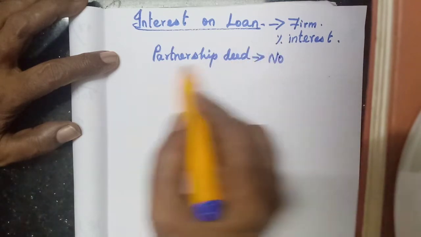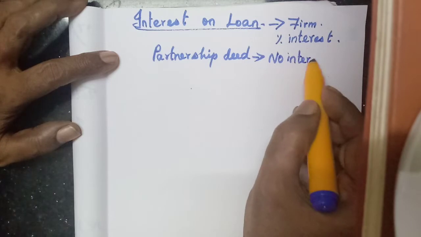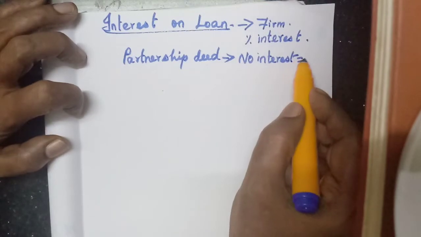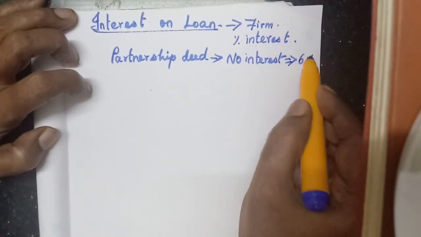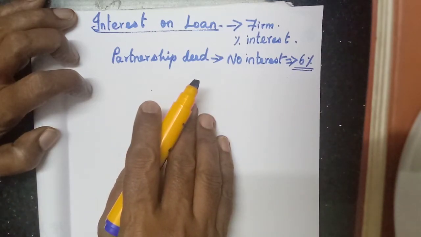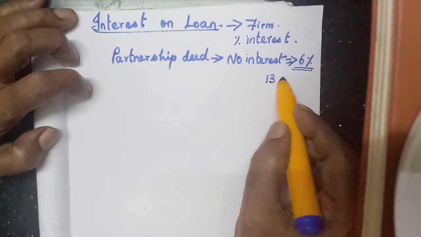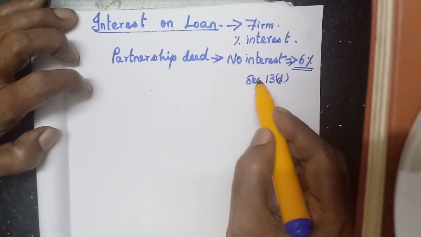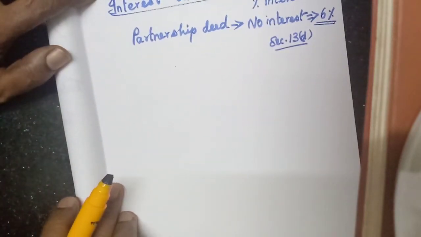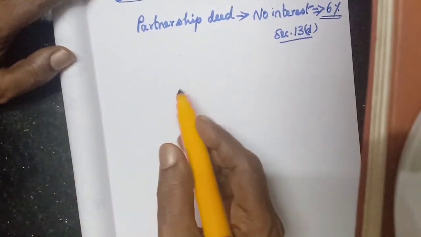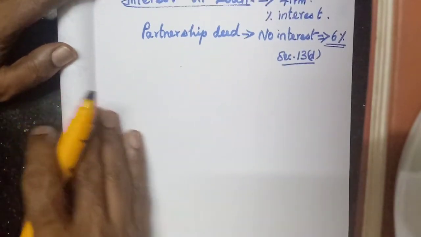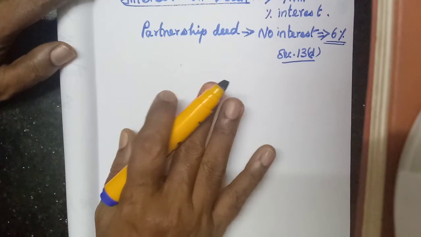If no interest is given about the interest on loan advanced by the partners, then what they have to do? Only 6% will be provided as the interest on loan, as per Section 13D. Do you remember? In the beginning we have studied. So, interest on loan, whether there is any profit or loss, this interest on loan should be provided for the partners.